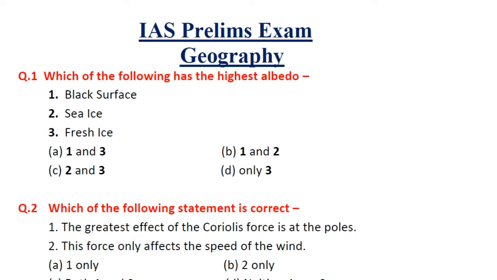Right answer is C, 2 and 3. Sea ice has 50 to 70% albedo, while fresh ice or fresh snow has more than 90% albedo. So albedo is the amount of solar radiation which is reflected from such objects, and the black surface has almost zero albedo and nothing is reflected from the black surface.